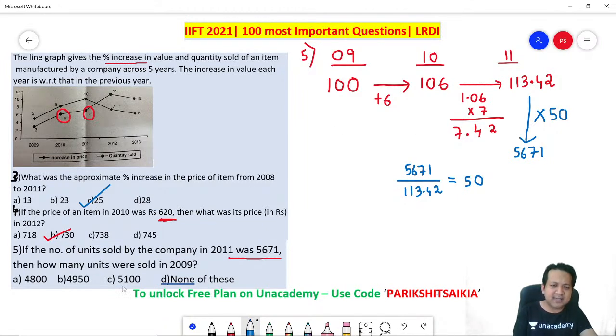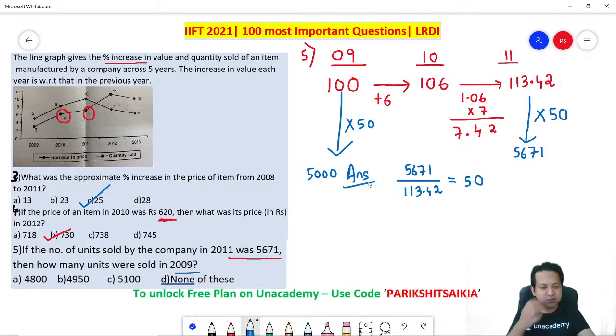Perfect. So they are asking 2009. 2009, your answer was 100, but remember, you have to give the author's answer. So what is the multiplying factor? 50. So into 50 you'll get your answer as 5,000. So 5,000 is the answer. Got it? So 5,000 is none of these. Did you all get it?